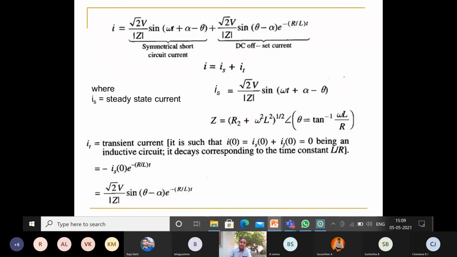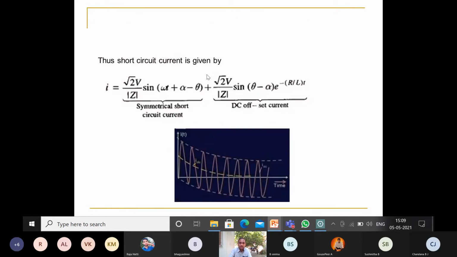So the steady state current and transient current, both together we can call the total current. IS is the steady state current and IT is the transient current. The combination of these two gives the total i, and that is shown here. IDC is a continuously decaying component with respect to time, and the steady state current is called IS or IAC.